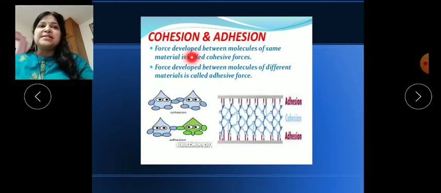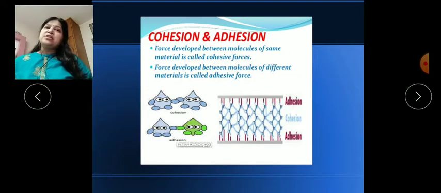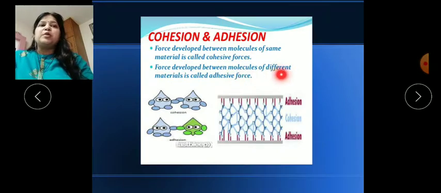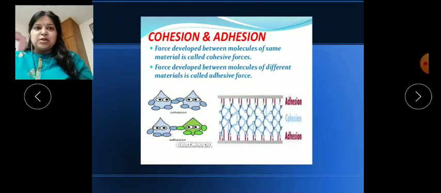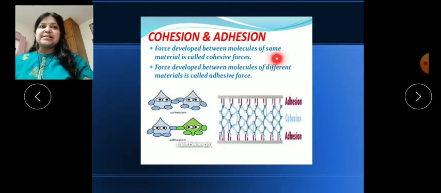It is a force developed between the molecules of the same material, due to which they attract towards each other and come closer. Adhesive force is developed between molecules of different material. So cohesion force means same material, and adhesive means different material.